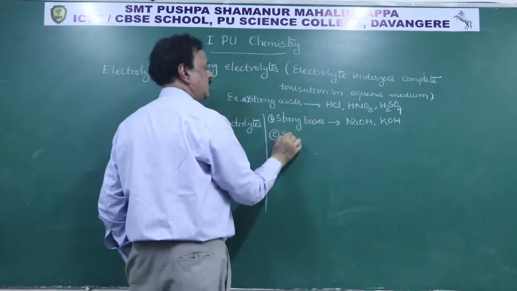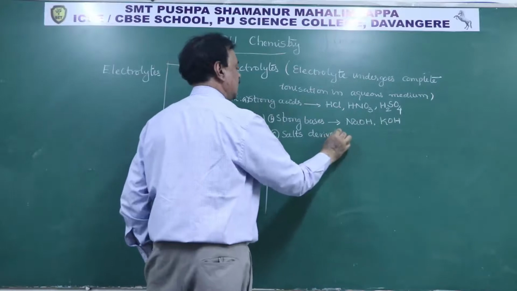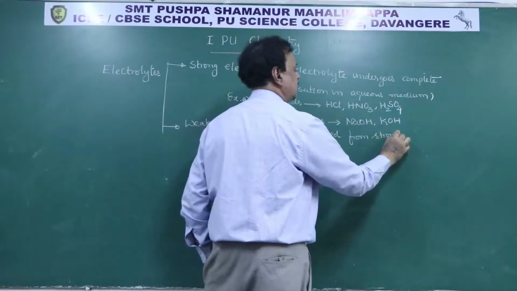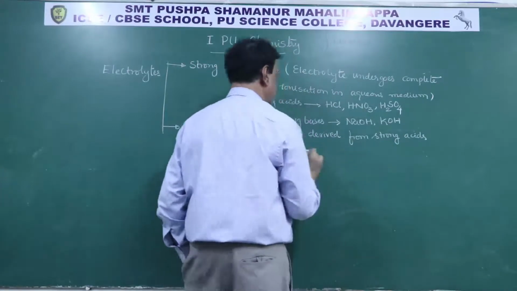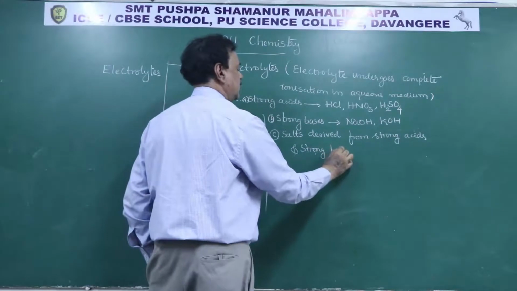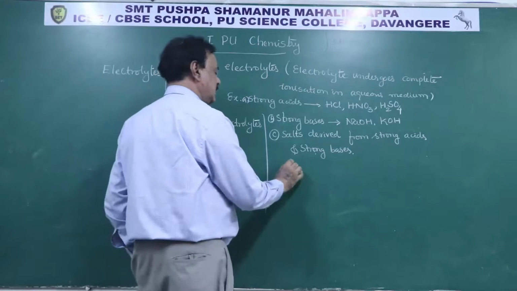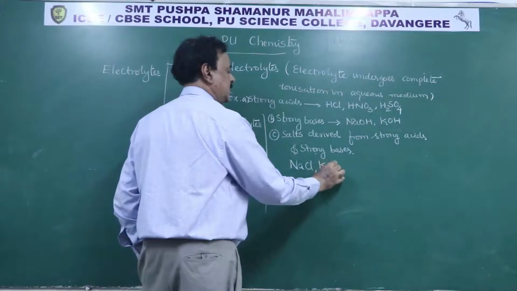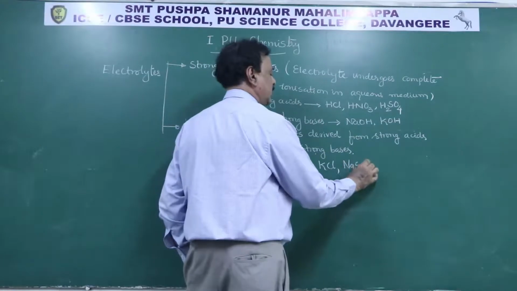And salts derived from strong acids and strong bases, like NaCl or KCl, or sodium sulfate or potassium sulfate.